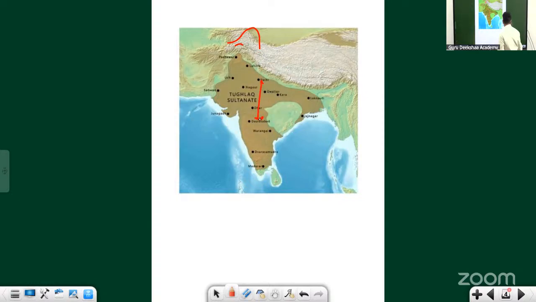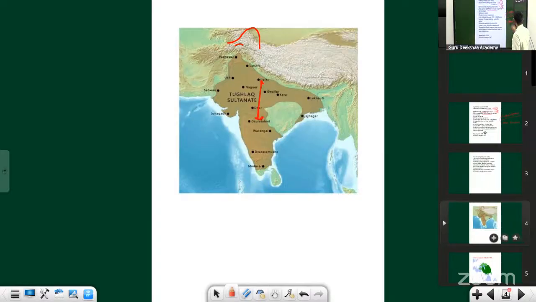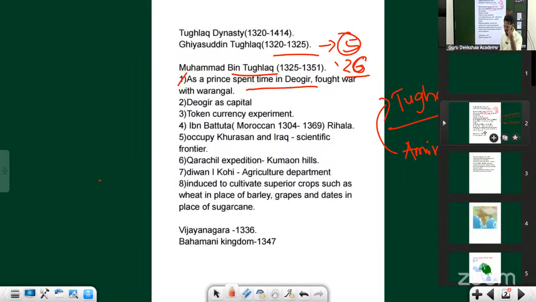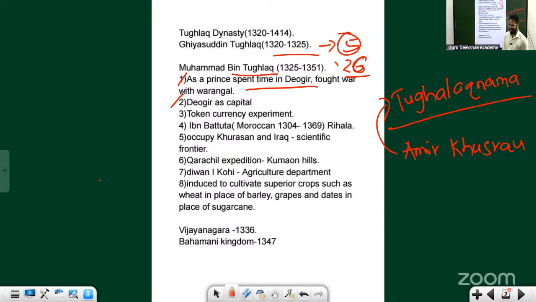The problem was not the shifting of the capital. The idea is good. Just like the idea was to arrange a program and give a grand welcome to his father, the idea was good but the execution was wrong. Here again, the idea was good, execution wrong. Shifting the capital was a good idea, but the problem was that along with shifting the capital, he shifted many of the nobles.